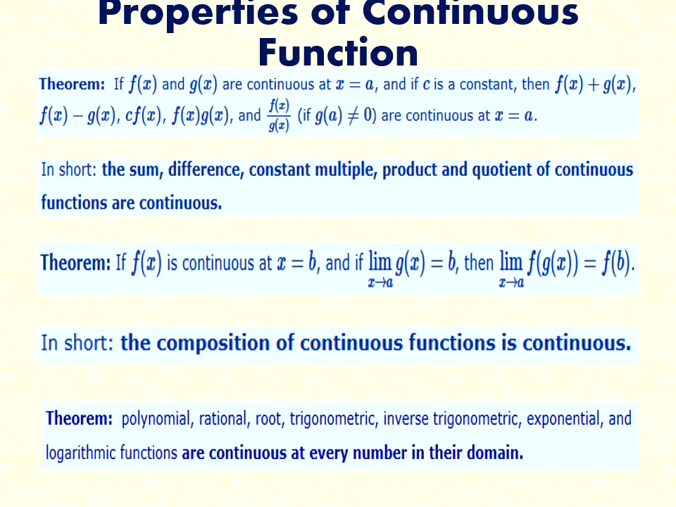Next theorem: if f(x) is continuous at x = b and if the limit as x tends to a of g(x) equals b, then the limit as x tends to a of f(g(x)) is equal to f(b). So in summary, we can say the composition of continuous functions is continuous.